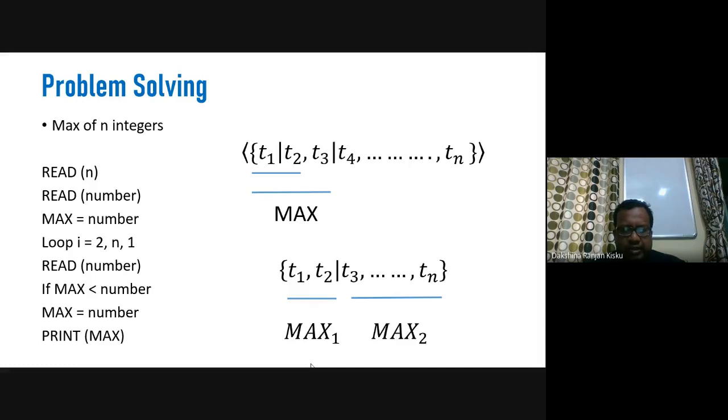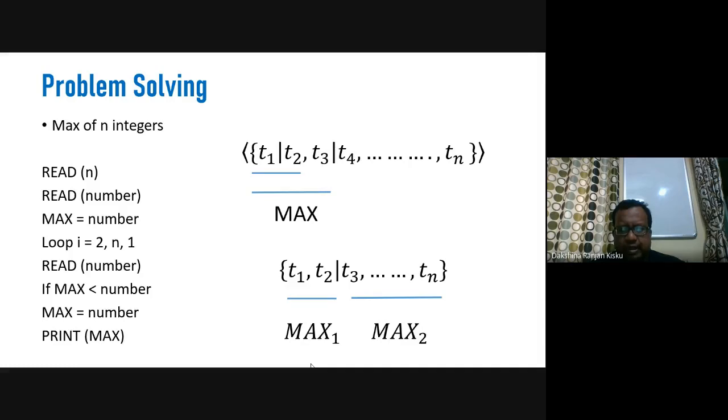How we think and how we design the algorithm, or the solution to the problem, is important. So what would be used to design such a solution? We can use different techniques. We can use our intuition. We can use our thinking ability or style of thinking to develop the solution to the problems. Here I am talking about the simple problem of finding the maximum of n integers.